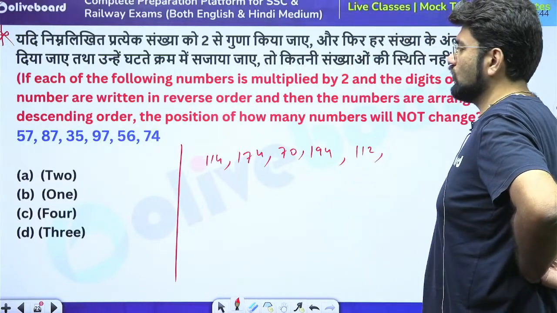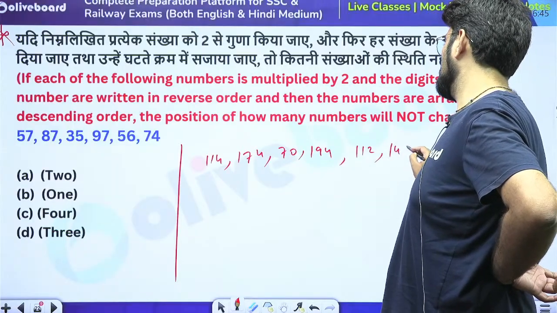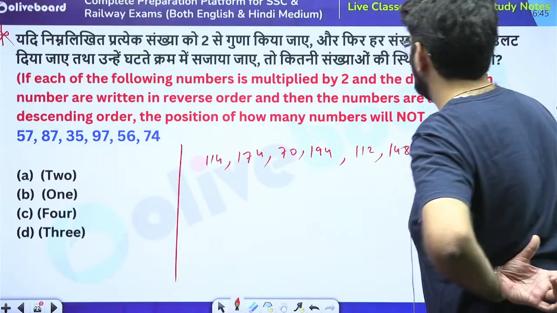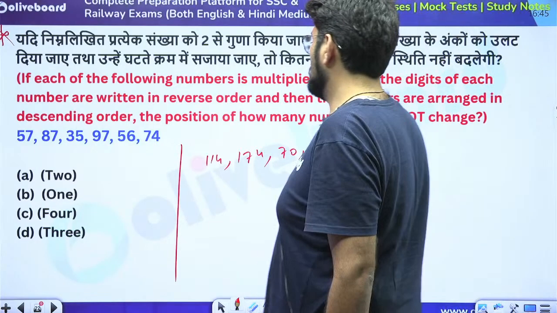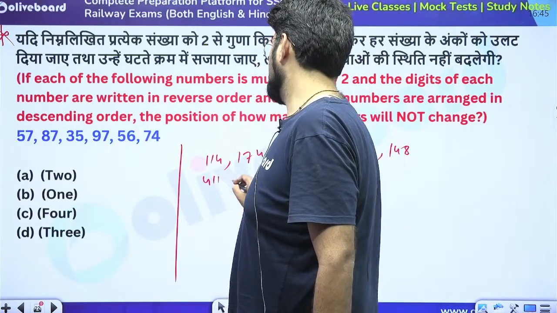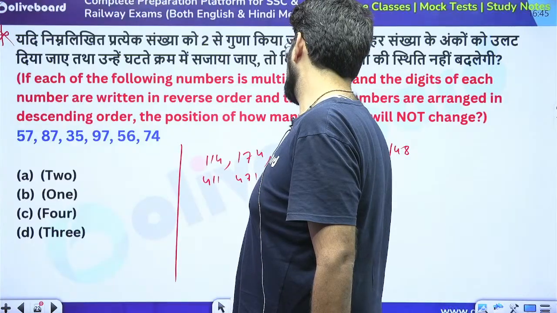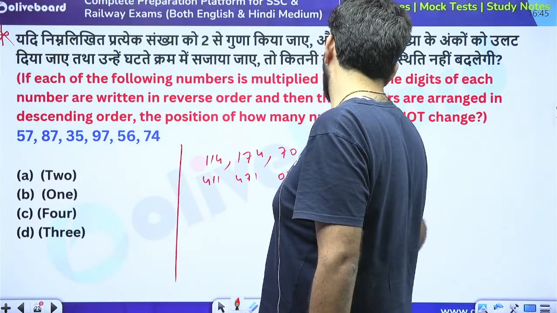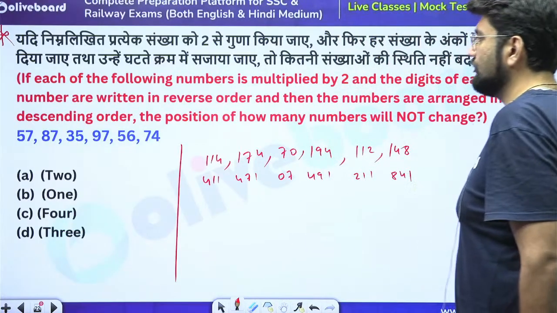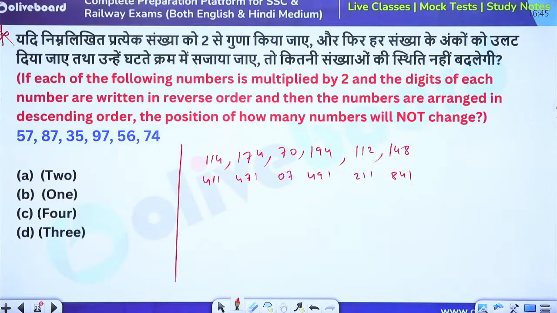And 74, 148. Now they are saying that each number's digits are written in the reverse order. So this is 411, this is 471, this is 07, this is 491, this is 211, and this is 841. And then the numbers are arranged in the descending order.